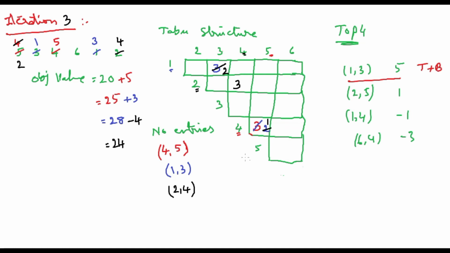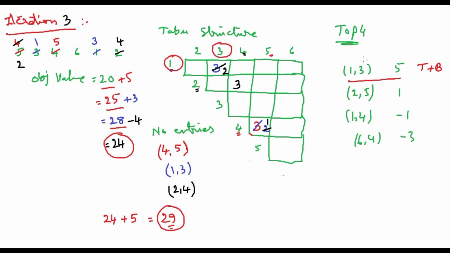Now what can I do? So what is the value now? The objective function value is 24 here. If I go ahead with this, 24 plus 5 is equal to 29. Please identify 29. I never got 29 as the objective value, so I can say that this is the best value so far. Previously I got 28, which is less than that, 25, which is less than that, even 20, which is less than that.